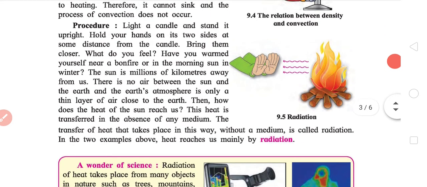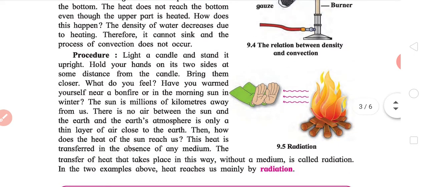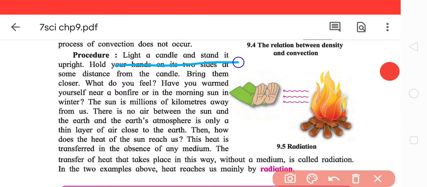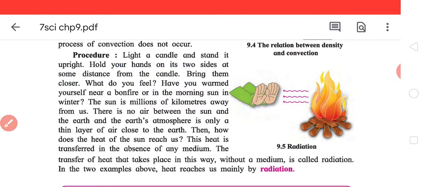The third process is radiation. This is basically what we do very often in summers, though nowadays we have heaters instead of the traditional fire sticks. Light a candle and stand it upright. Hold your hand on two sides at some distance from the candle. You will feel some warmth.